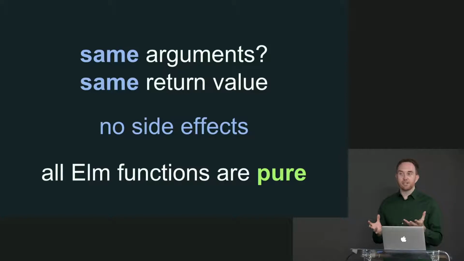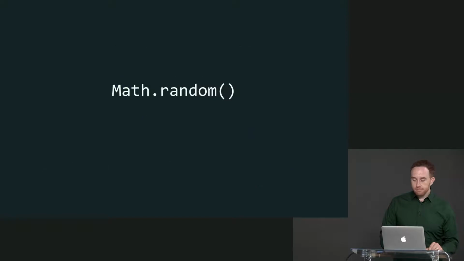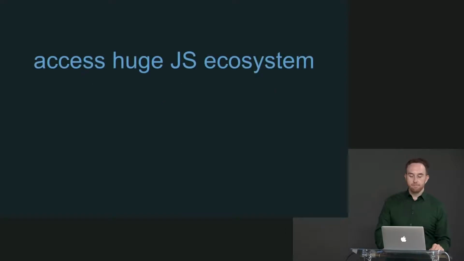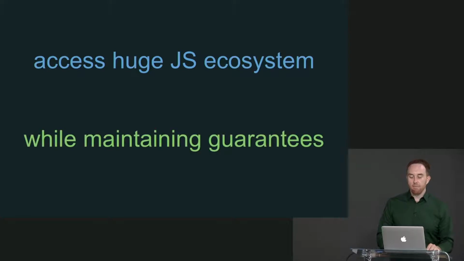However, this is a section about talking to JavaScript, which means that we have to deal with the fact that while Elm functions are pure, and we want to be able to rely on that and put it out of our minds and not have these worries, we also want to interoperate with a language where those guarantees are not in effect. So how can we do that? How can we deal with a world where we have stuff like math.random or setting stuff in local storage directly? In other words, how can we access the enormous JavaScript ecosystem, the largest in the world, with a large number of packages, while maintaining all the guarantees that let us code in Elm without worrying about all those things?